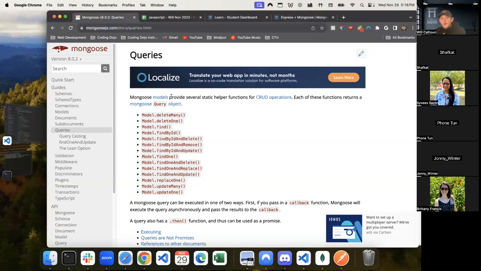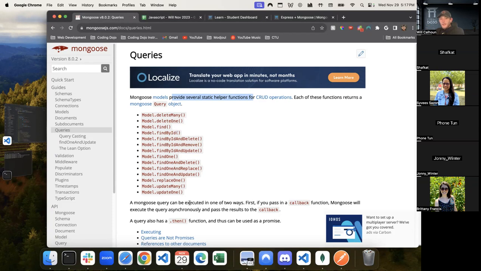Now here you can see that Mongoose models provide several static helper functions for CRUD operations. That's exactly what we're doing, right? These are helper functions. These are things that instead of me having to write out the MongoDB query for finding all or finding one by an ID, it's what we call a helper function, meaning it's already done this for us. I just now have to say it as find, or find one by ID and update, things like that. And it will do all that kind of heavy work for me.